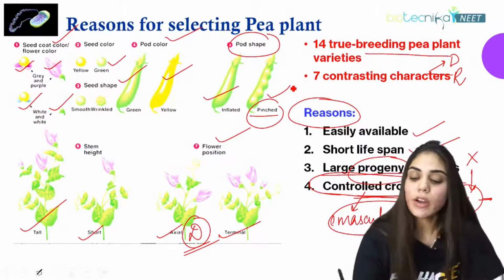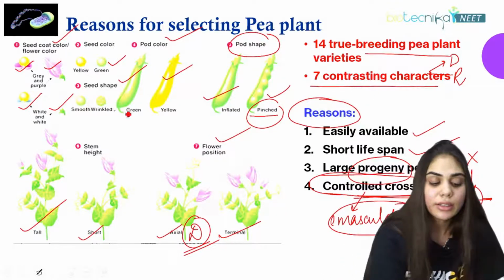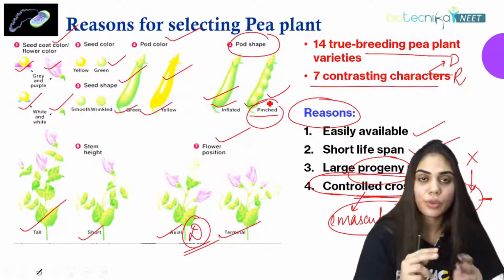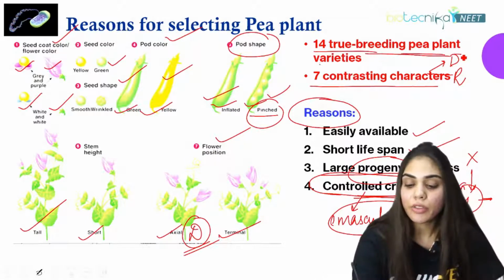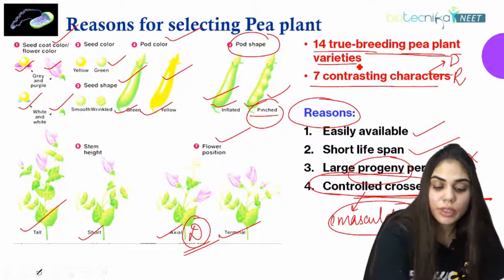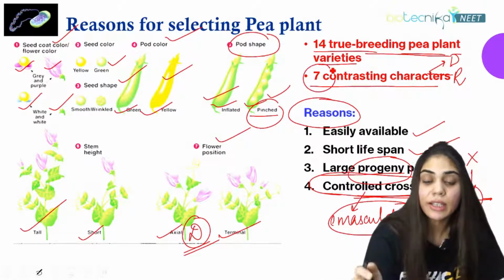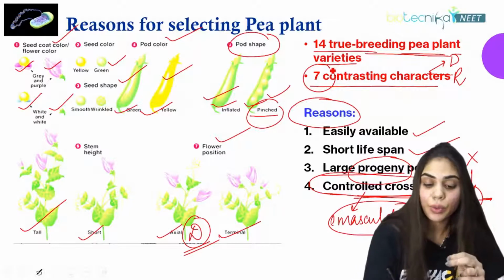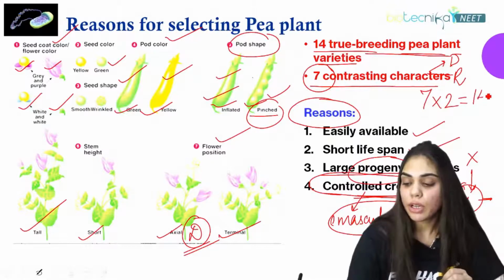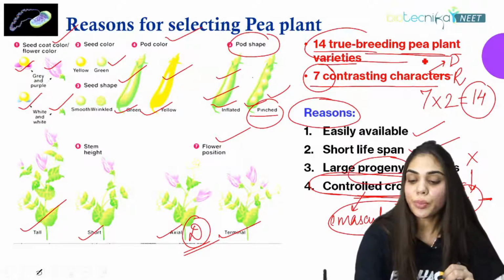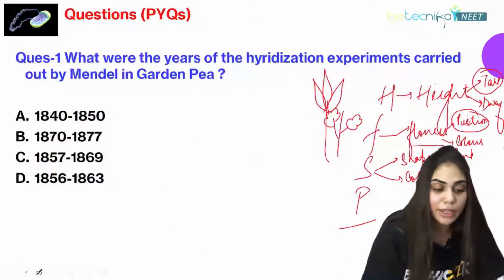So he was working on 7 contrasting characters. In contrasting, we always have 2 different kinds of characters for one trait. So 14 true breeding plant varieties. How 14? He selected 7 contrasting characters, and for every character there are 2 traits, so we multiply it by 2, so 7 into 2 is 14. So 14 true breeding pea plant varieties he was working on.